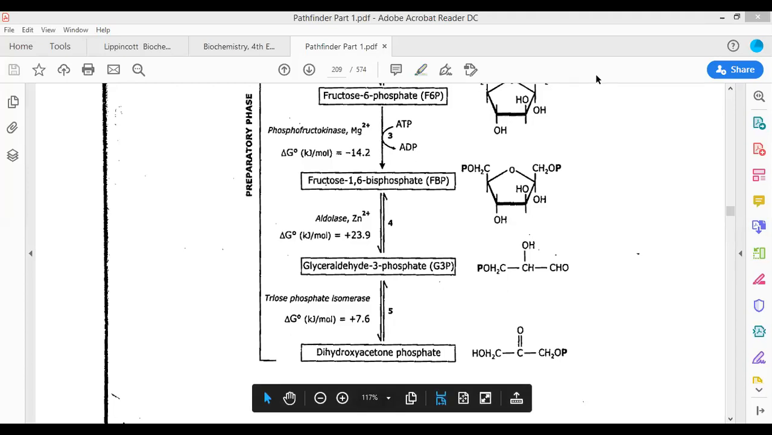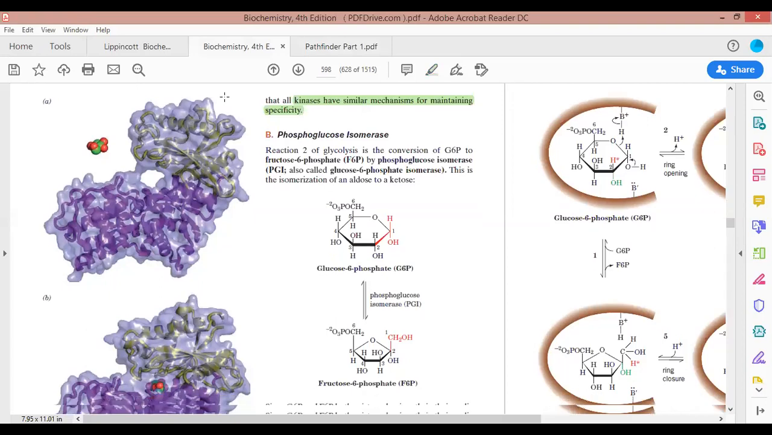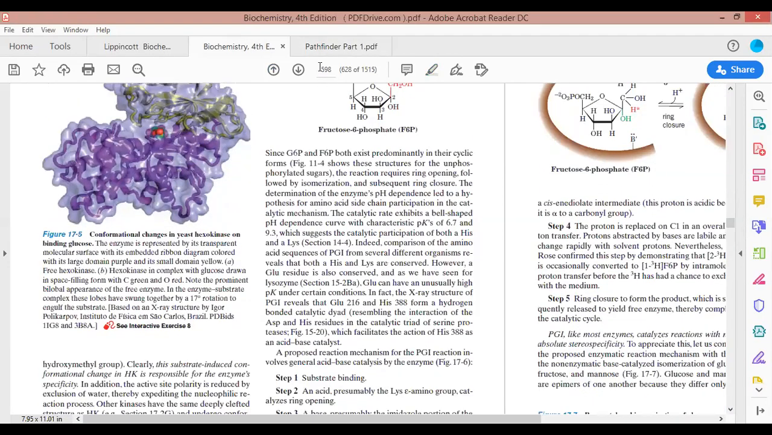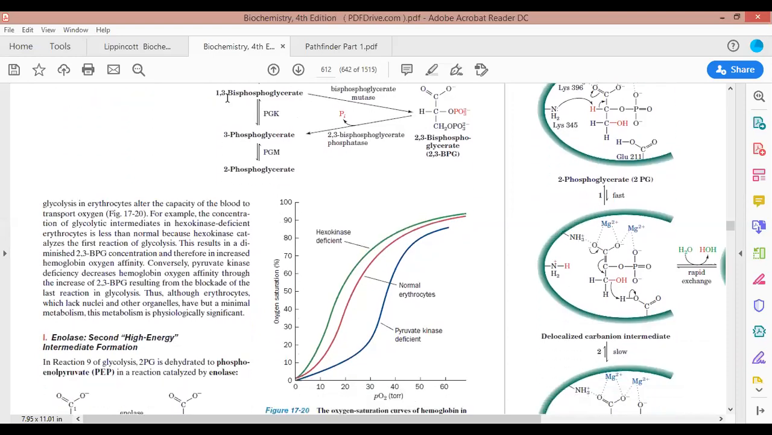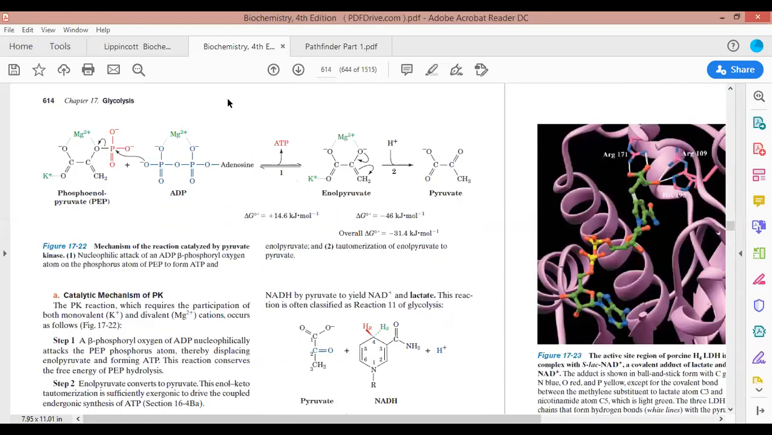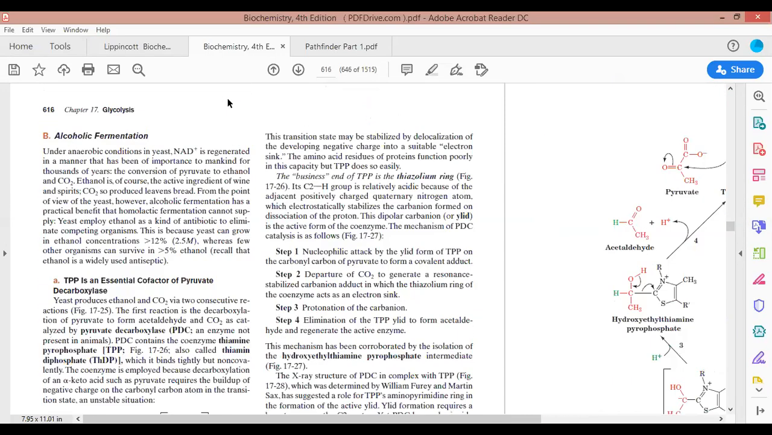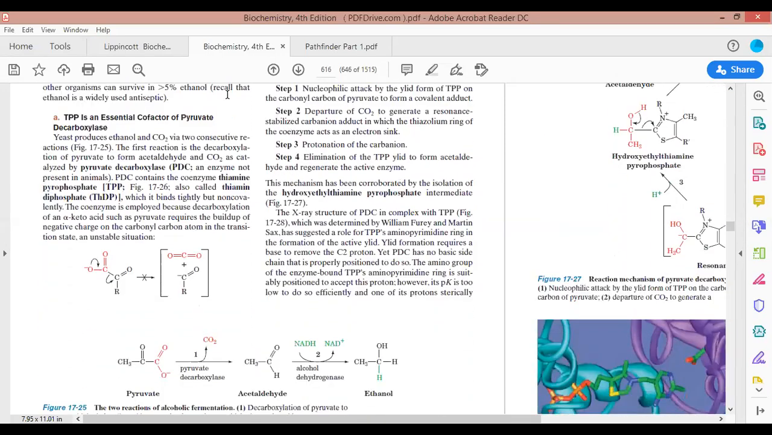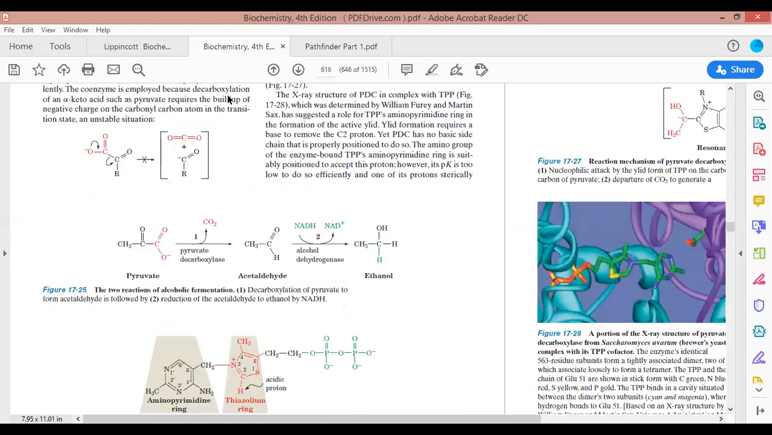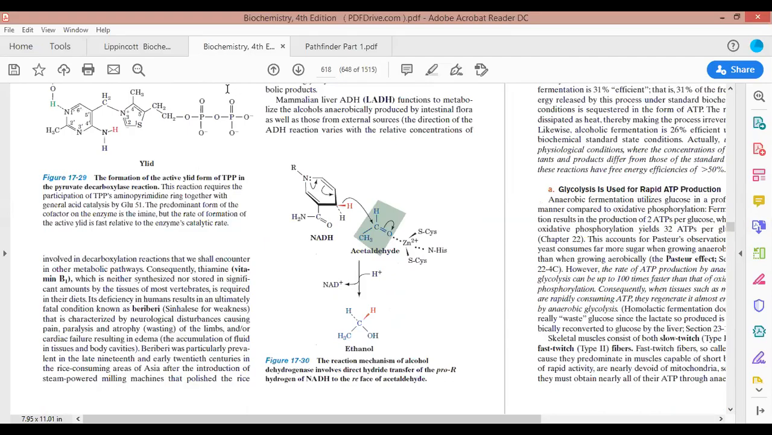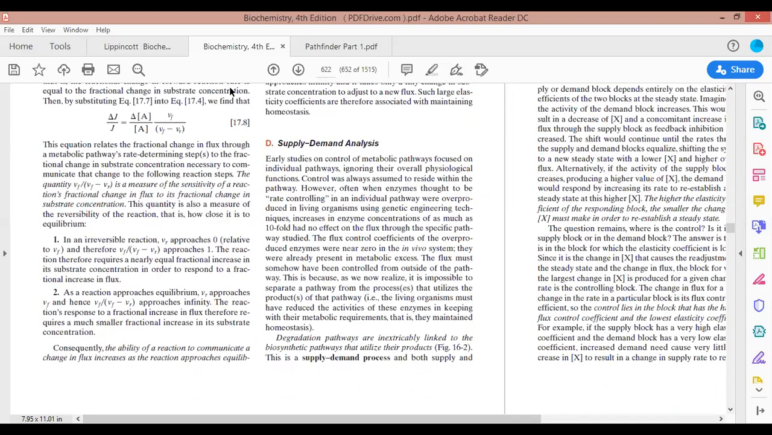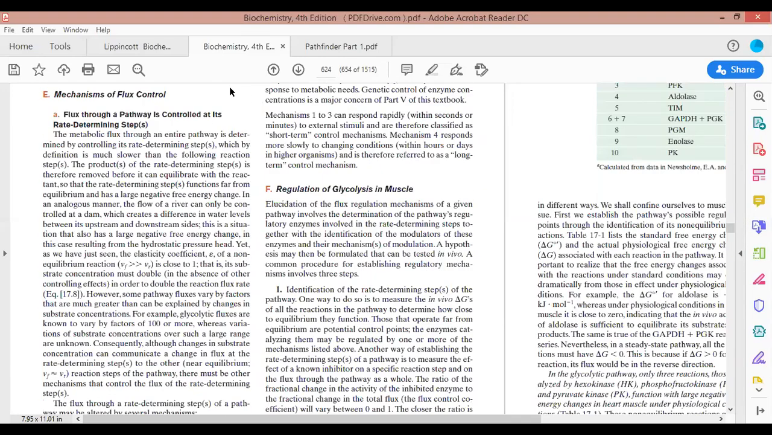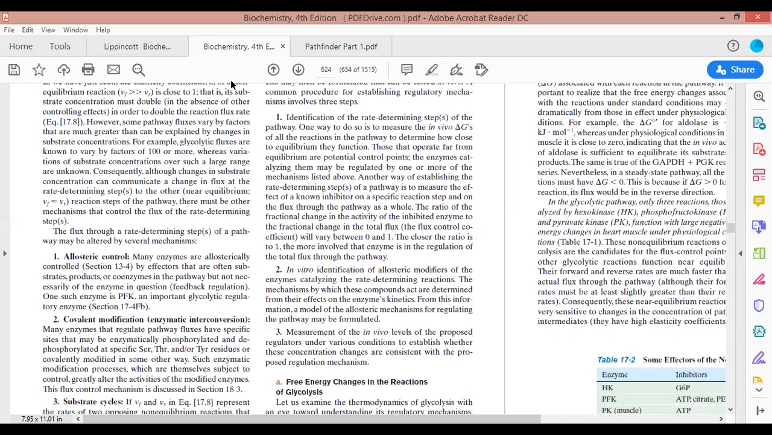Now look here. We are moving to the next page in this particular pathway. Page 612. Okay, we have moved to page 612. Table 17.2. Mechanical flux control. Okay, here we are.